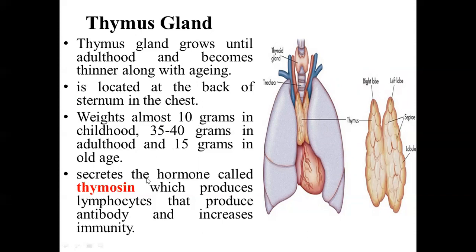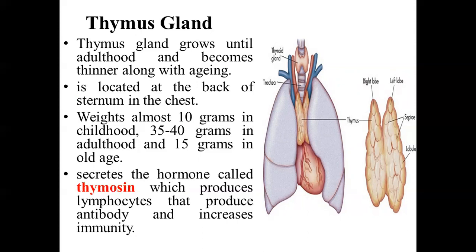So it secretes the hormone called thymosin, which helps in production of the lymphocyte. The immature lymphocytes, which are not ready to do their function, are produced by the bone marrow of our body. So they travel to the thymus gland, and there the maturation of the lymphocyte occurs.